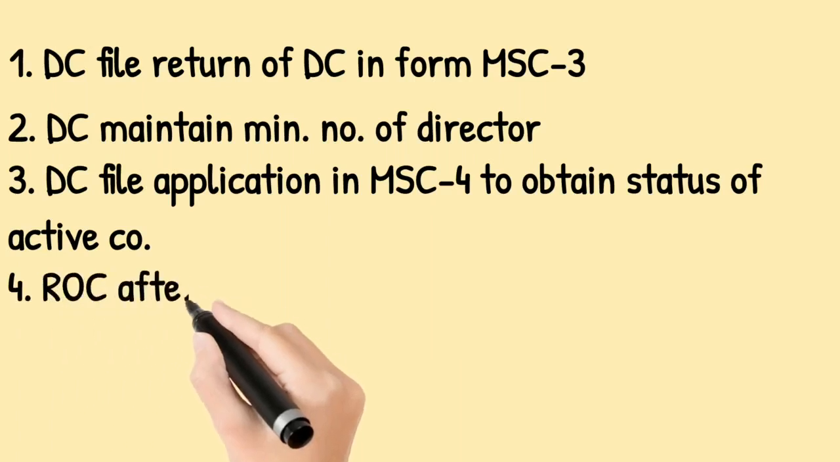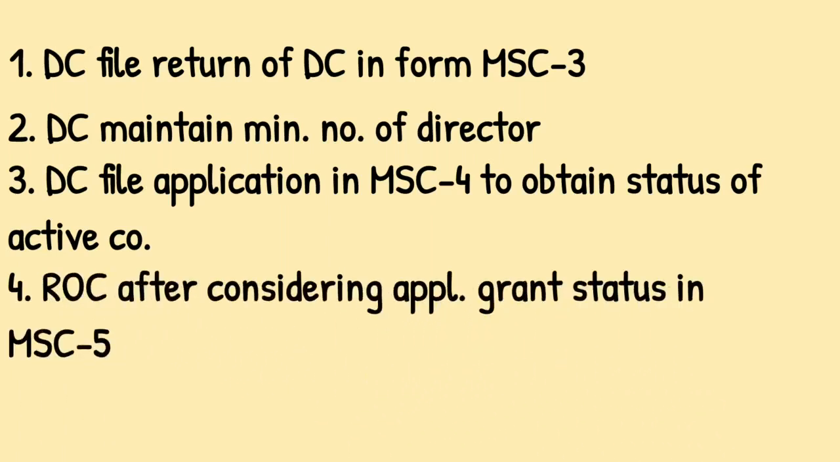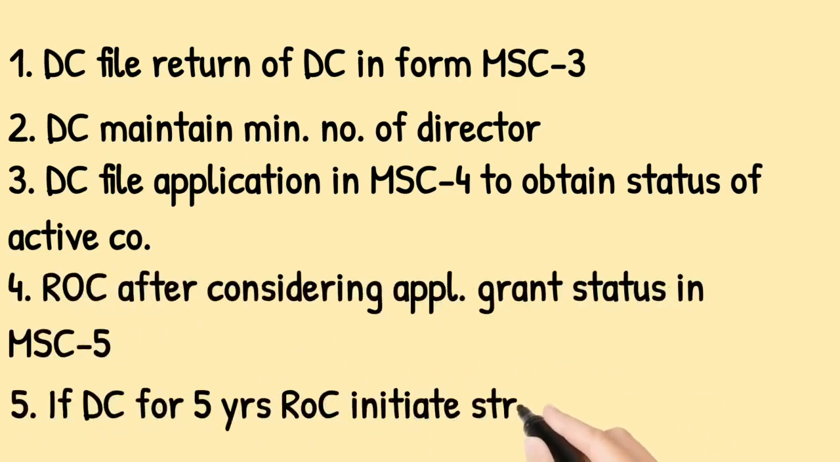Also, if the company remains dormant for a period of consecutive 5 years, then ROC shall initiate the process of striking off. ROC will now consider the application and grant the status of active company in Form MSC5.